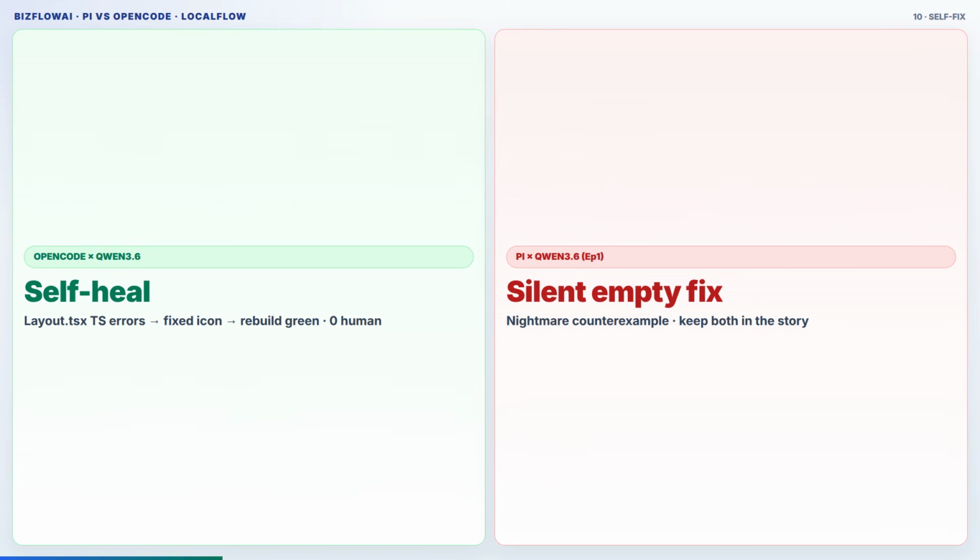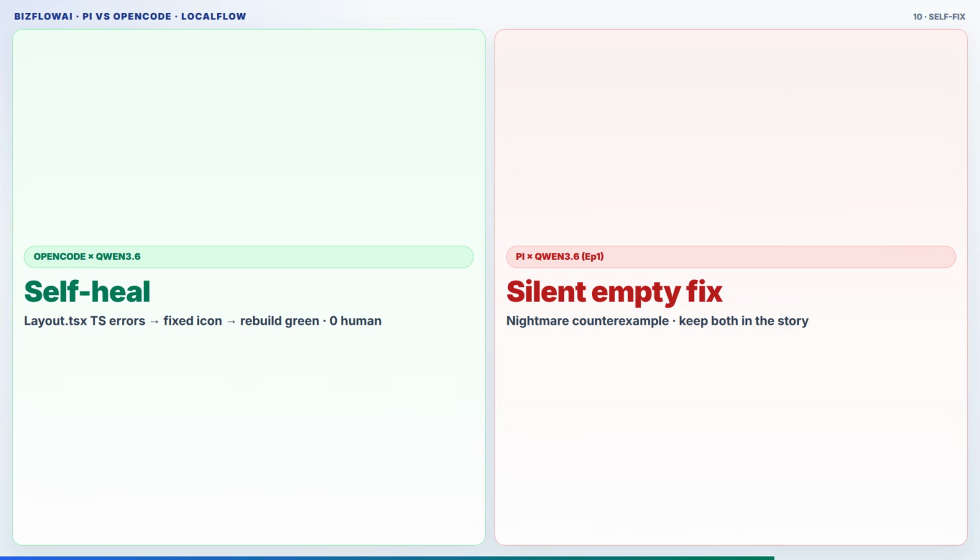Build errors in layout, TS1003 and friends. It read the file, replaced a dynamic icon, anti-pattern, rebuilt. Green. That is the agent behavior people actually want overnight. Not a silent empty fix log, not a shrug.